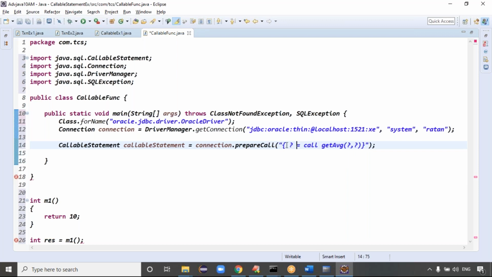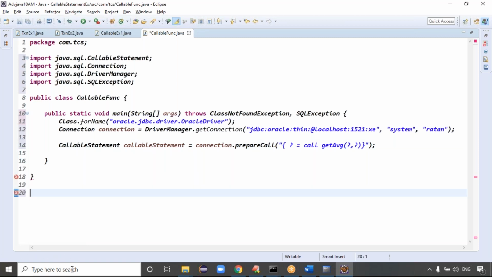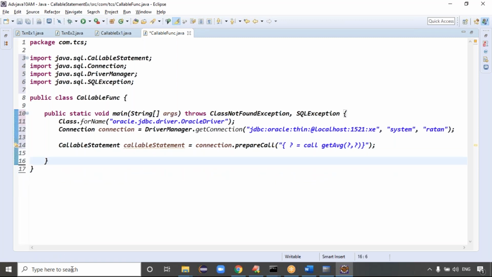Why this question mark? Because we are calling the function, and the function returns the value. That value we are storing into which variable, guys? Your question mark variable, right? Exactly, guys. Is it clear now? That value we are storing into the question mark variable.